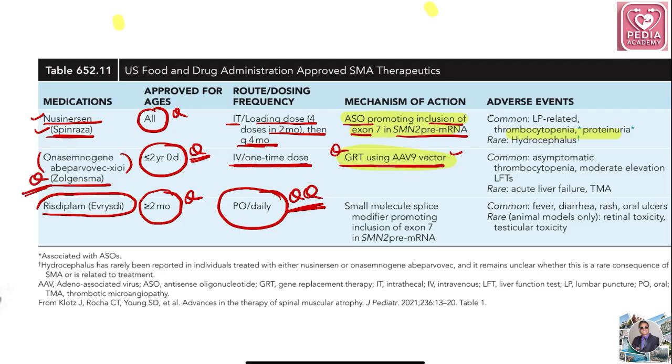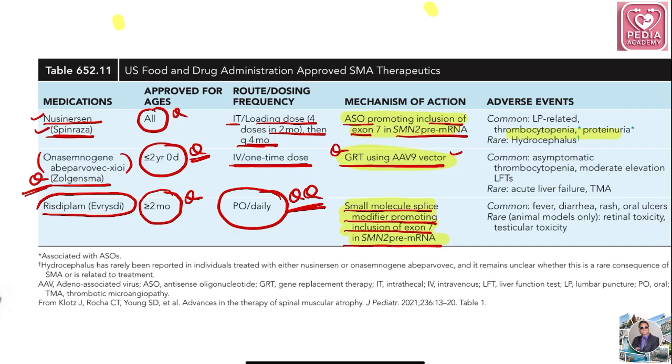So what is the mechanism? Again, very important. This is a small molecule splicing modifier promoting inclusion of exon 7 in SMN2 pre-mRNA. So these mechanisms of action of the anti-SMA therapies are ultra high yield.